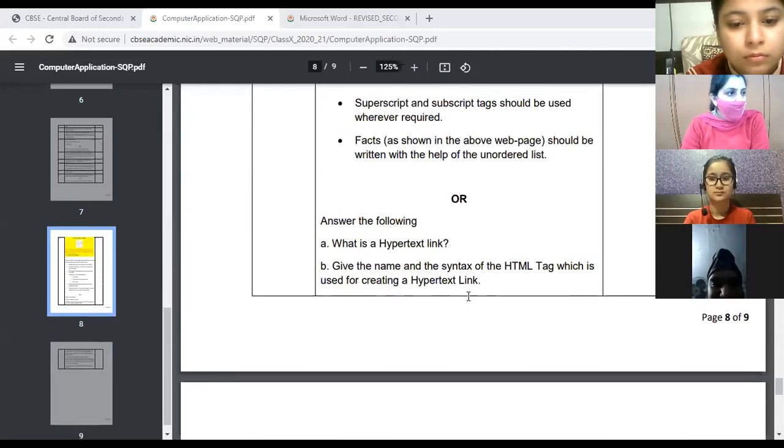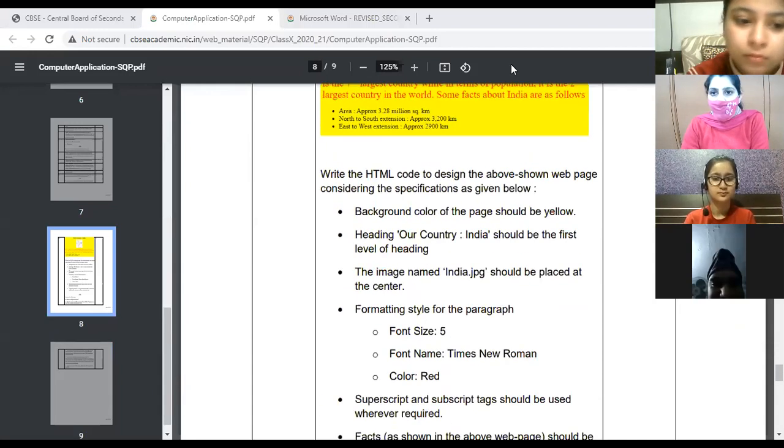Pattern is clear to everyone? Sure? Any doubt? Okay, so now let's come on to the revision part.